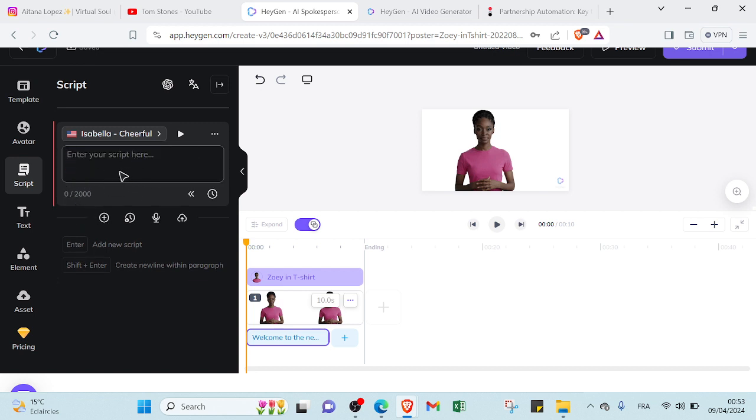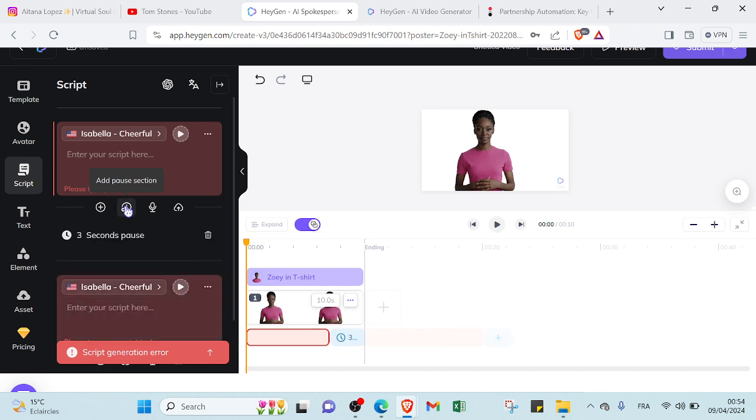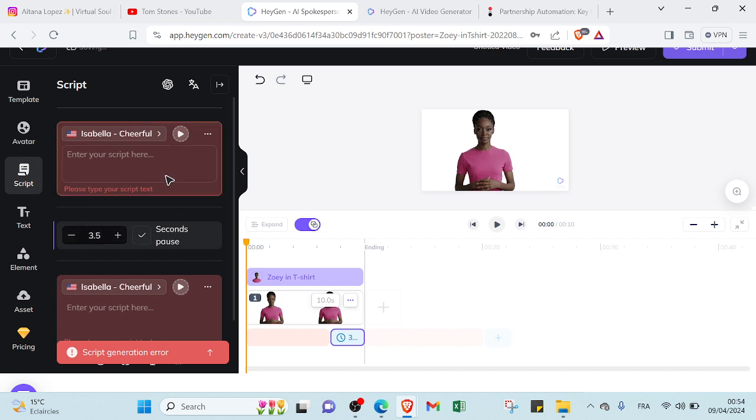So if you finish your script, then you can add another one, and if you want to add a pause between these two scripts, you can add 3 seconds for example, or less, or maybe more. So it depends on your script.